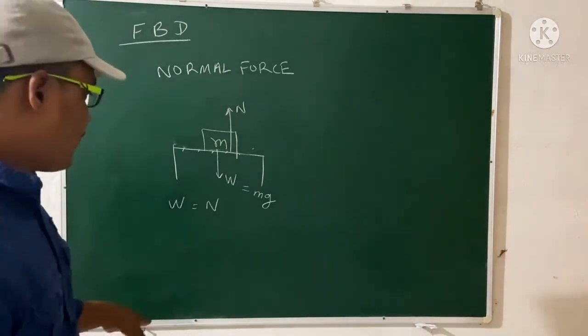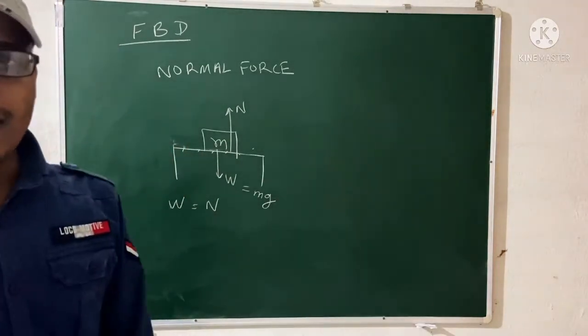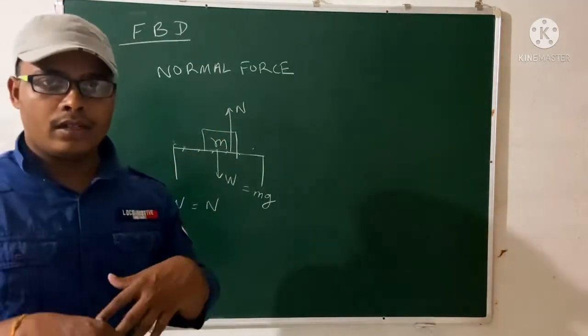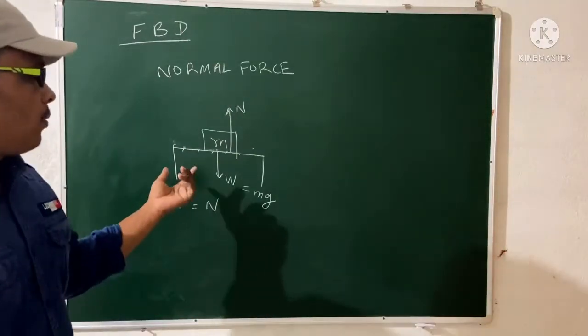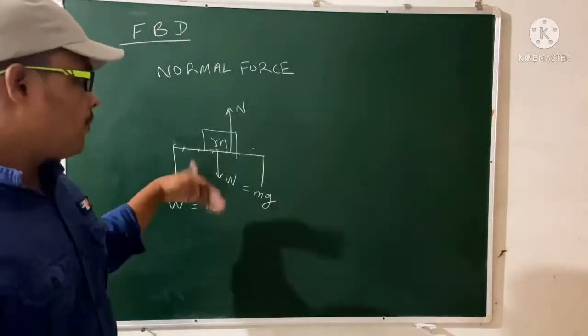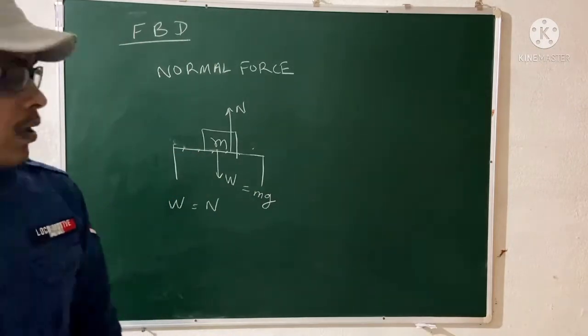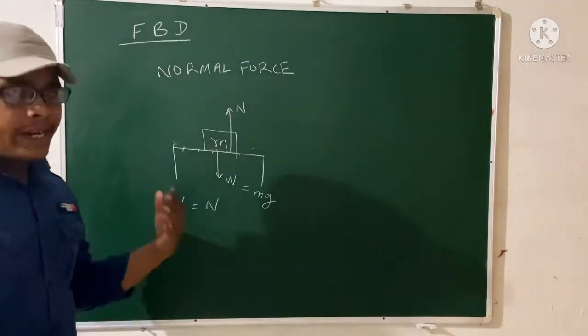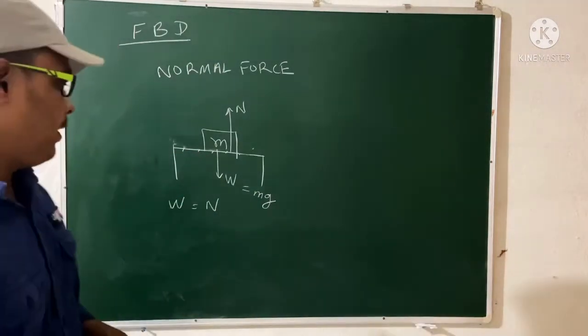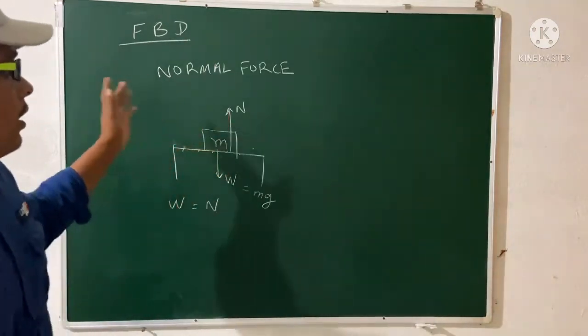table. But if the weight is greater than the normal force, then the table will break. That means you will fall down. So अगर जो weight है वो normal से ज़्यादा होगा तो आप गिर जाएंगे. So we have discussed this in the weight structure.